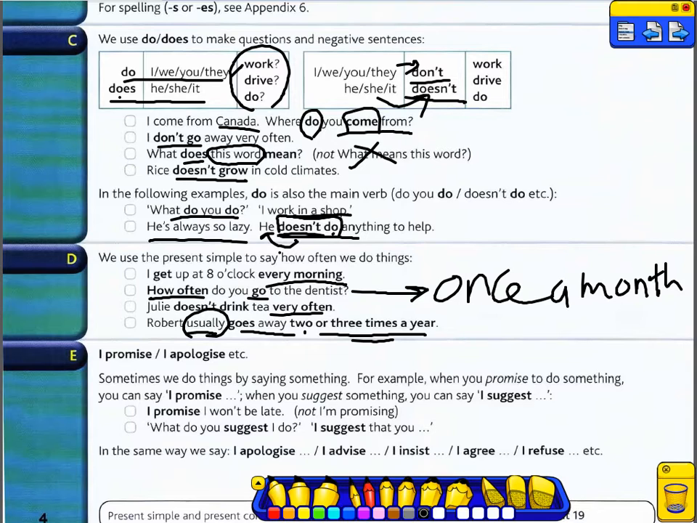With promises and apologies, we use present simple. Sometimes we do things by saying something. For example, when you promise to do something, you can say I promise. Not I'm promising, I promise. When you suggest something, you say I suggest, I promise, I advise, I agree, I refuse, I insist. Those verbs come in the present simple.